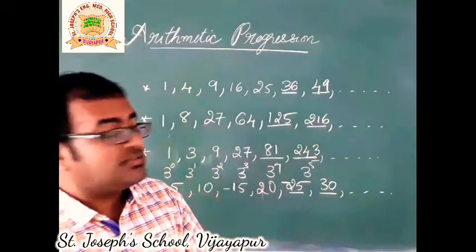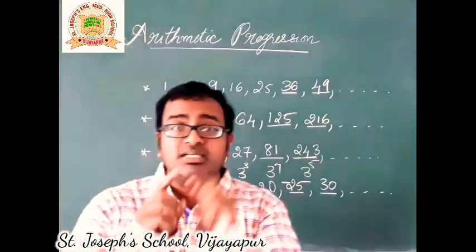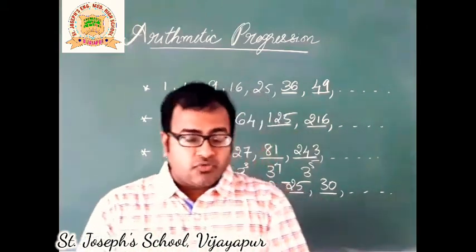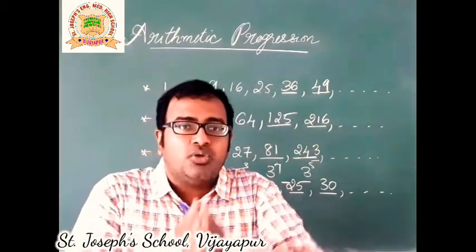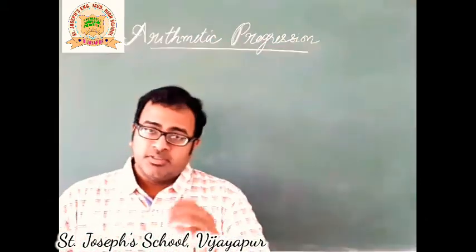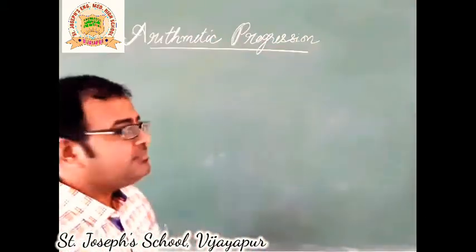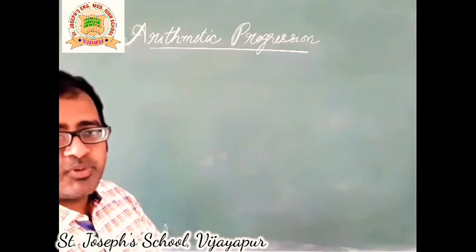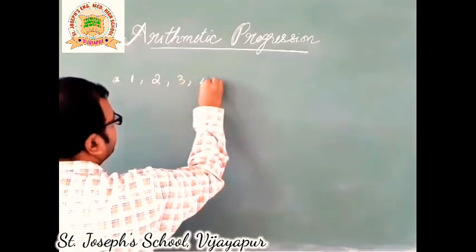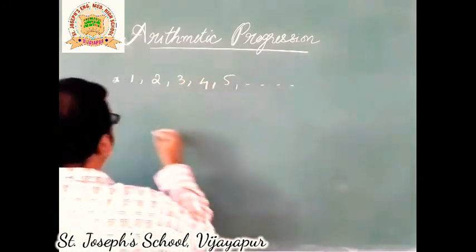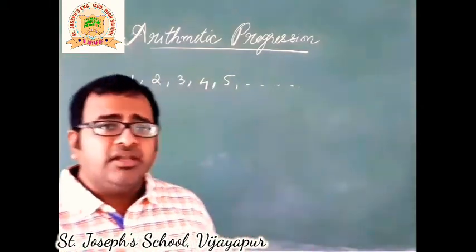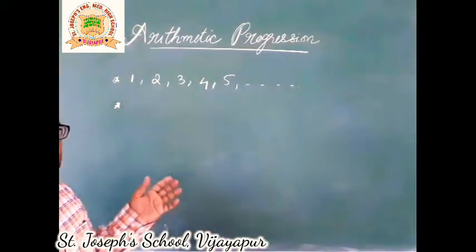Now, in sequences, we will talk about a certain kind of sequence that is called arithmetic progression, which is of course a sequence, but it has its own special qualities. Let us see what it is. So now we will continue with the strictly arithmetic progression. This is one among the examples that we already have done. Let us have few more to observe.